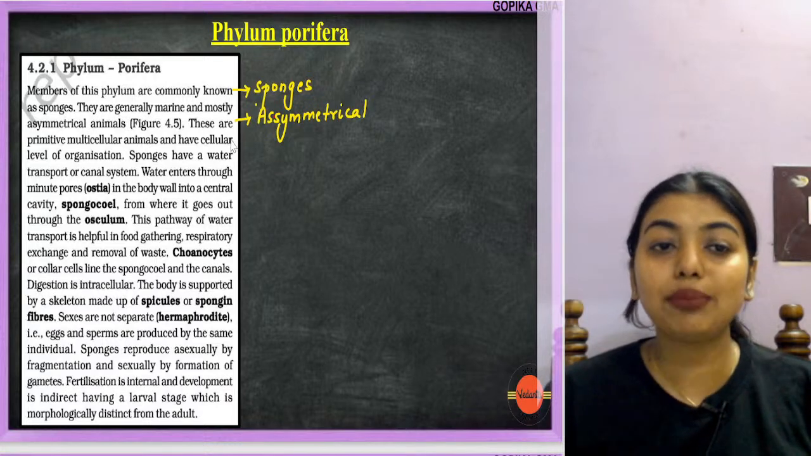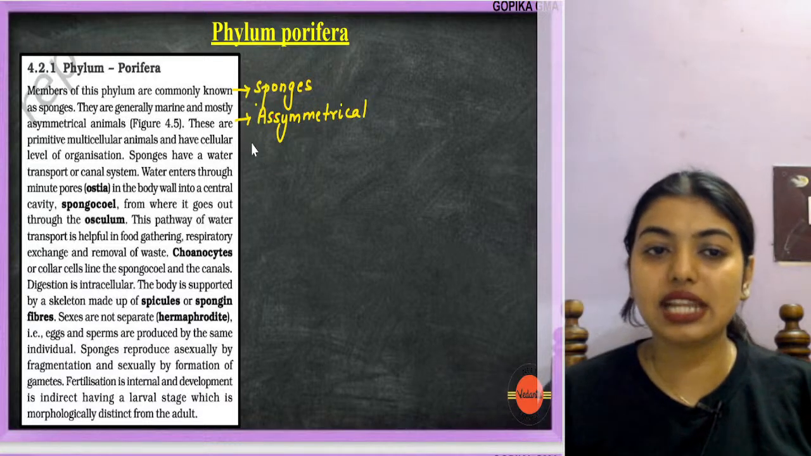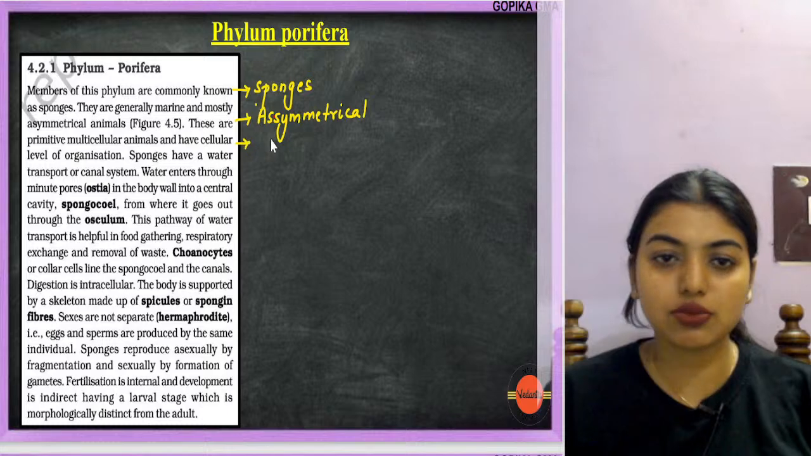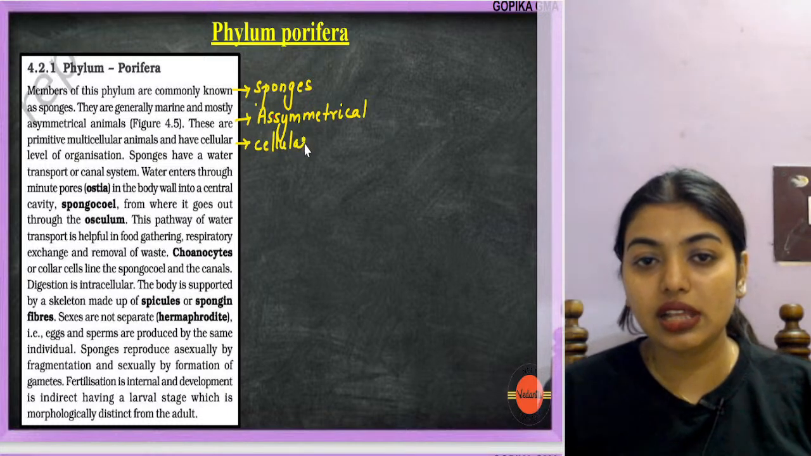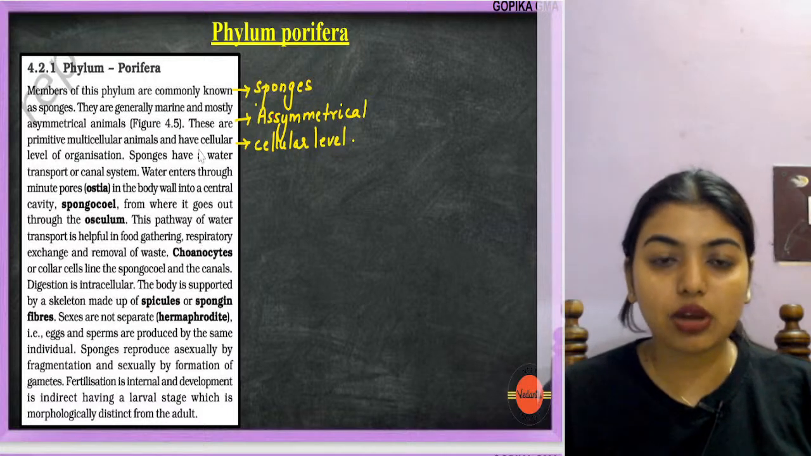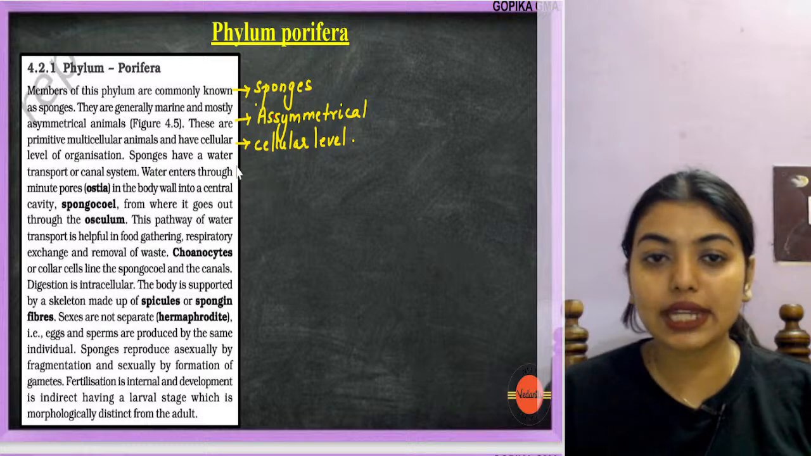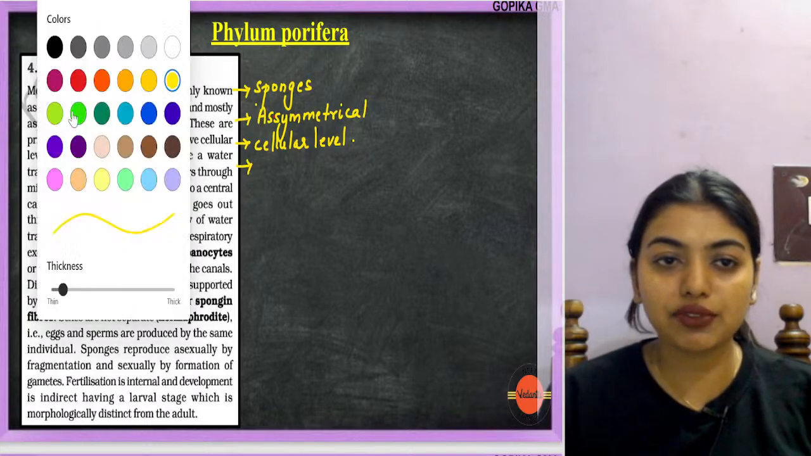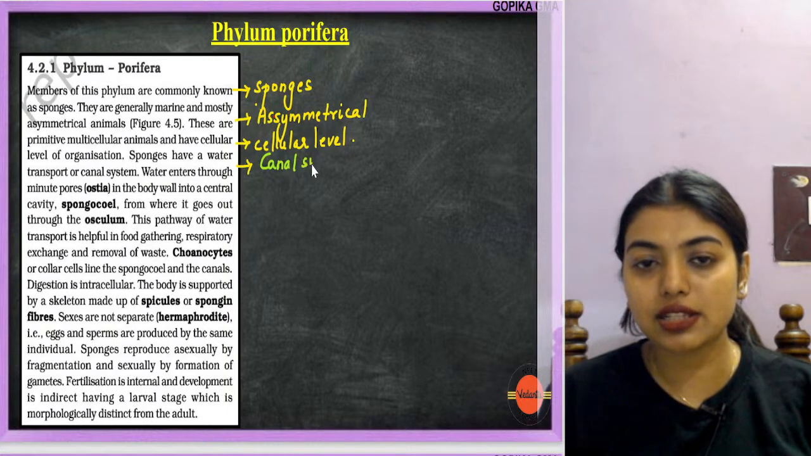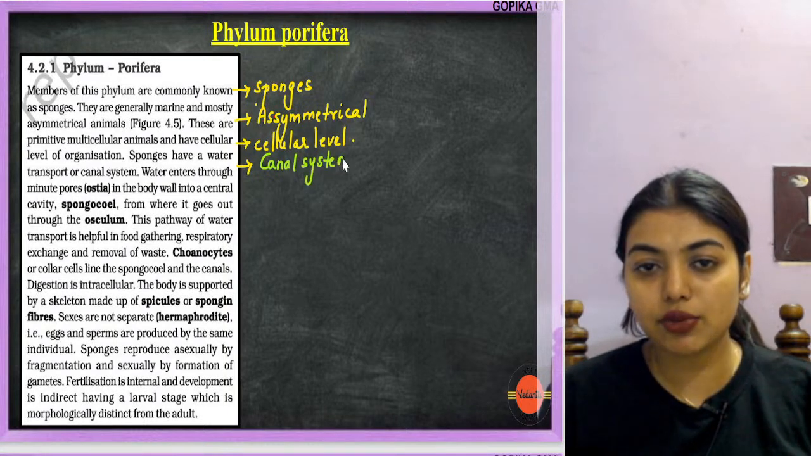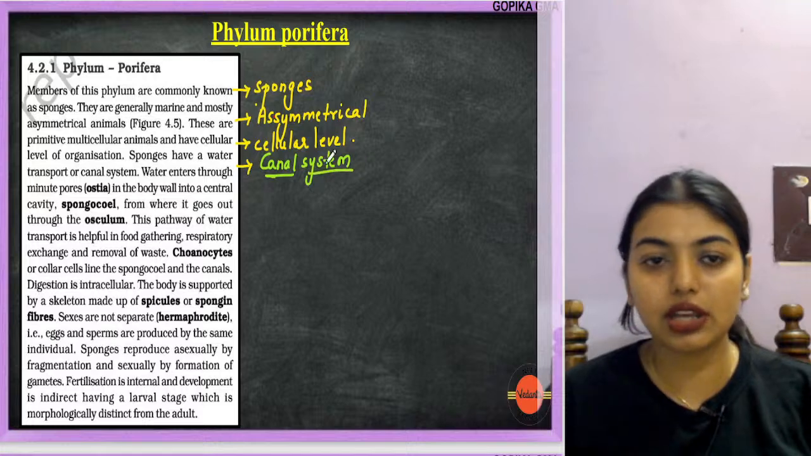Now, they are primitive multicellular animals and have a cellular level of organization. That is what we discussed earlier, that even though they are multicellular, they might have a cellular level of organization. Now sponges have a water transport or canal system. Very, very important feature, so I'll write it in a different color. What is the canal system? You will get to know now.